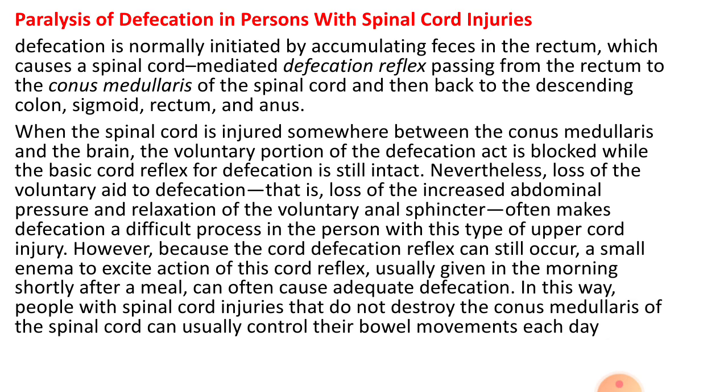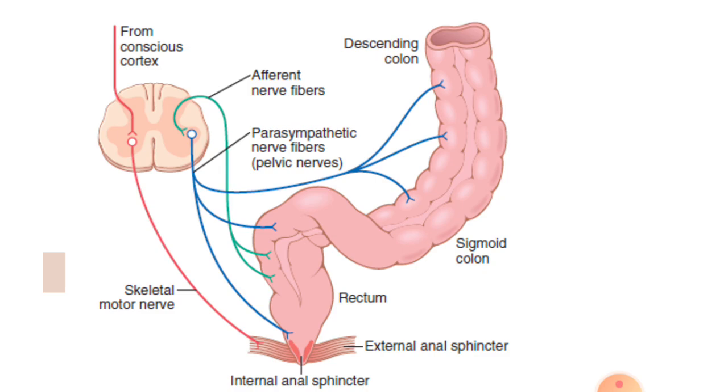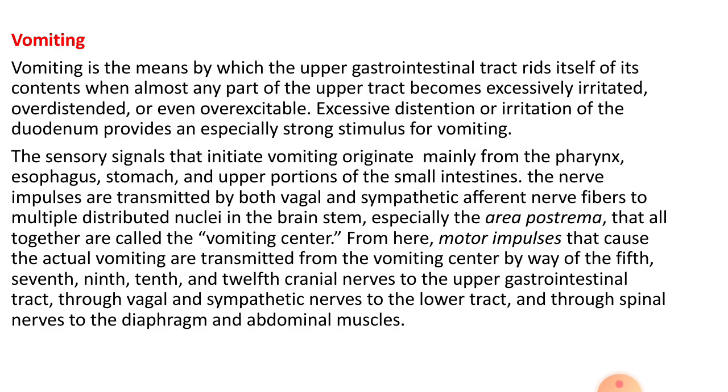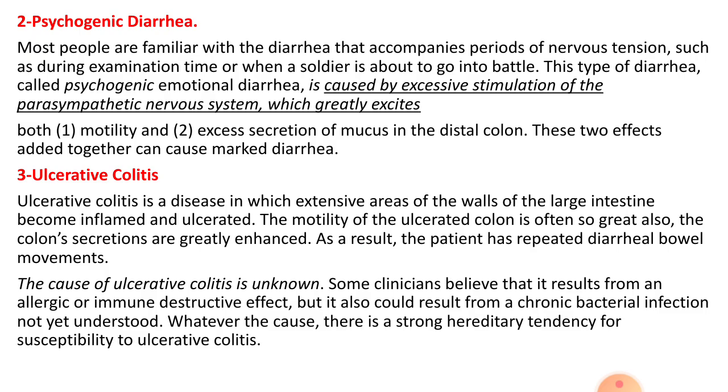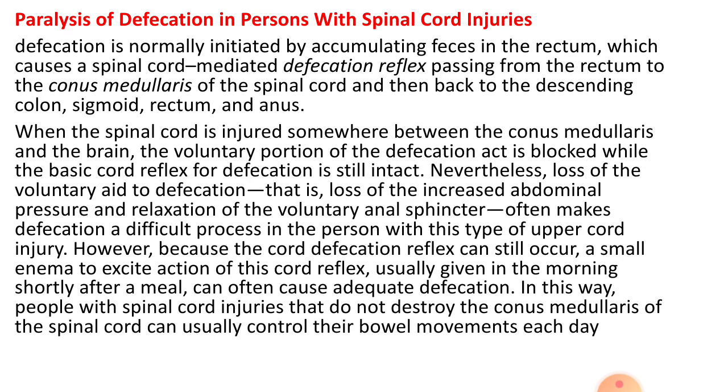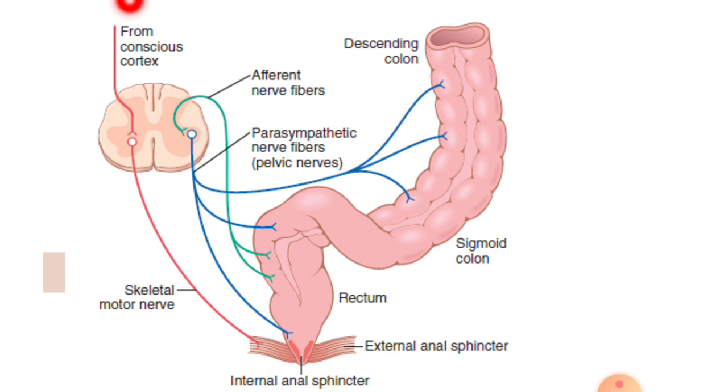Now we are talking about some disorders which might occur after a spinal cord injury, in a particular region. If the spinal cord is damaged at a region above the conus medullaris, between the brain and the conus medullaris, here.